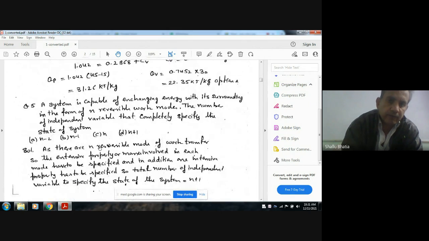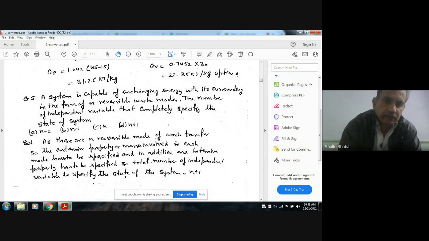Next, a system is capable of exchanging energy with its surrounding in the form of n reversible work modes. The number of independent variables that completely specify the state of the system is: A, n minus 2; B, n minus 1; C, n; D, n plus 1. As there are n reversible work modes, the mass or any extensive property is divided into n parts to exchange energy with the surrounding.